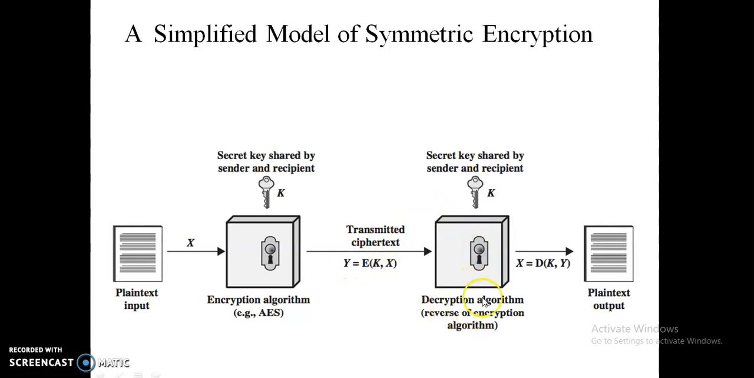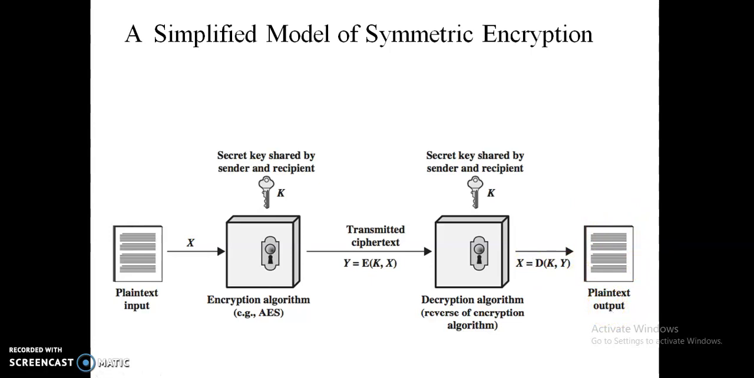On the receiver side, the decryption algorithm runs, the reverse of the encryption algorithm. Here this is the plain text, so the receiver gets the plain text. Y is the encrypted text, X is the plain text. So X equals D of K and Y, where D is the decryption algorithm. The same secret key is used by the sender and the receiver. This is the ciphertext Y, and they get the plain text as the output.